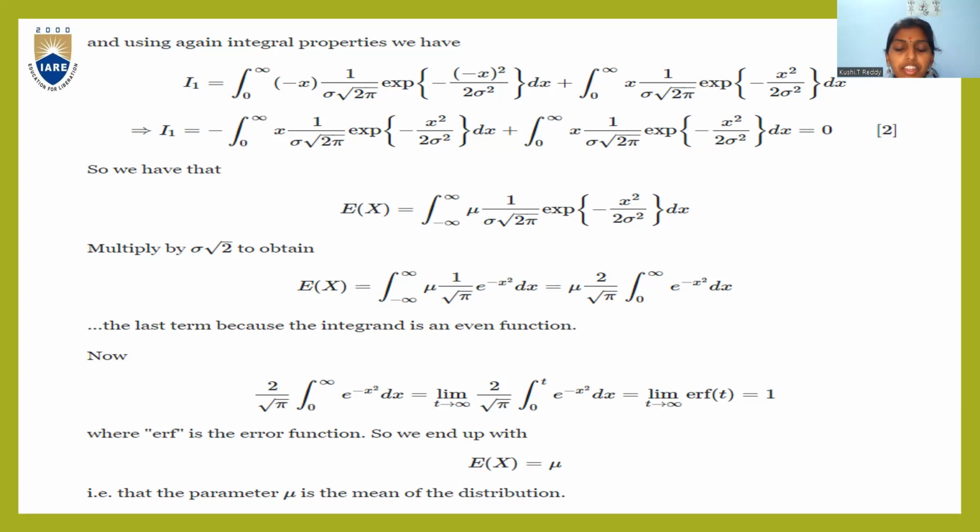So we end up with E of x equal to mu, as we have already defined that nu, the mean, and standard deviation coincide, and as we know the standard deviation value is 1. So E of x is equal to nu. That is, the parameter nu is the mean of the distribution.